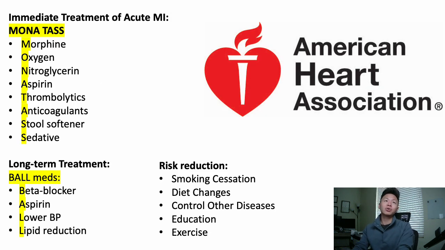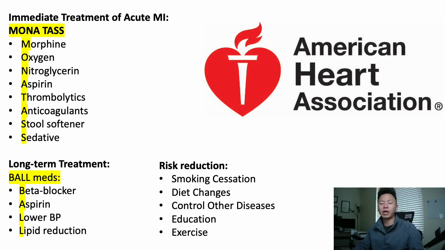MONA is our go-to. In expanded terms, MONA TAS, but let's review MONA. Morphine, oxygen, nitroglycerin, aspirin. Morphine lowers the pain sensations, lowers pain, lowers respiratory rate. The oxygen, if oxygenation to the area is the problem, we increase oxygenation and hopefully we can alleviate some of those oxygenation needs for the body.